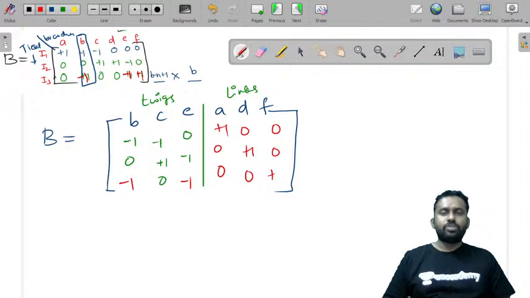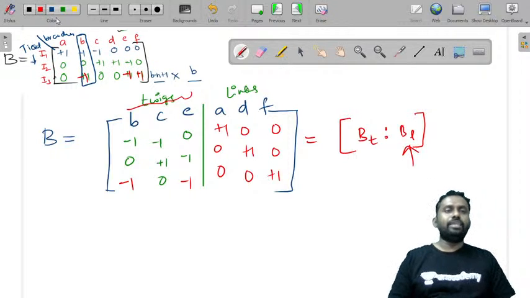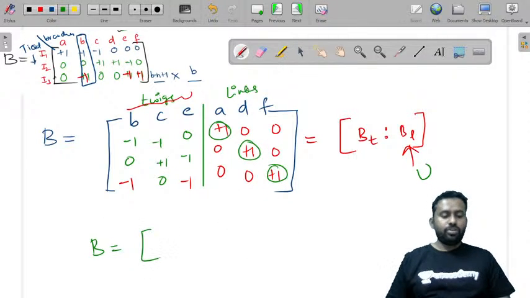F is plus 1. Now if you observe this, I have written this as B twigs and B links. So this is the twig matrix, this is the link matrix, and the link matrix is always a unitary matrix in a tie set matrix: 1 0 0, 0 1 0, 0 0 1. So B is equal to B twigs and unitary matrix.